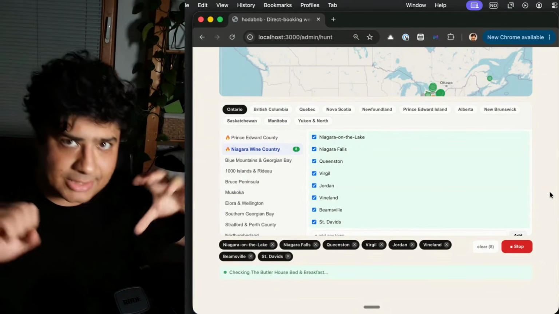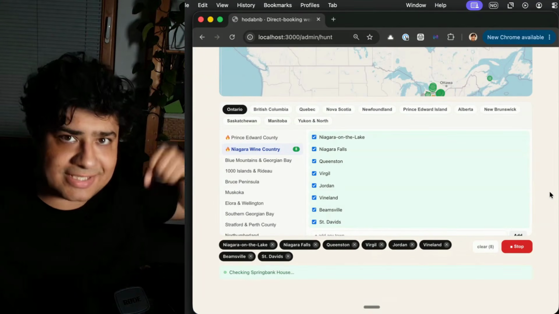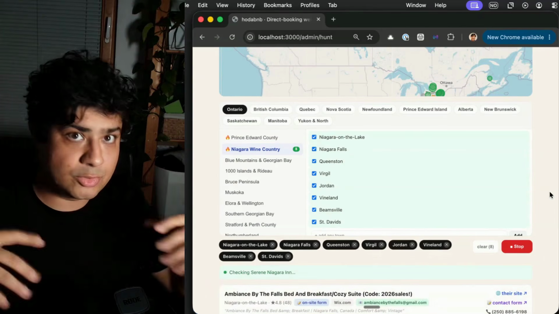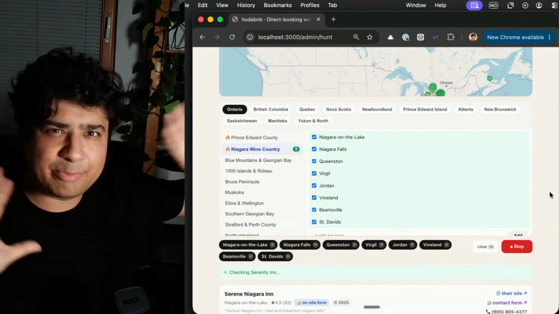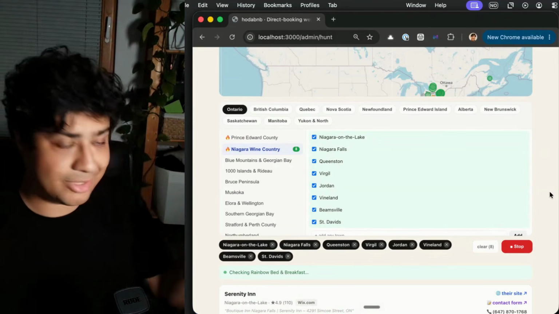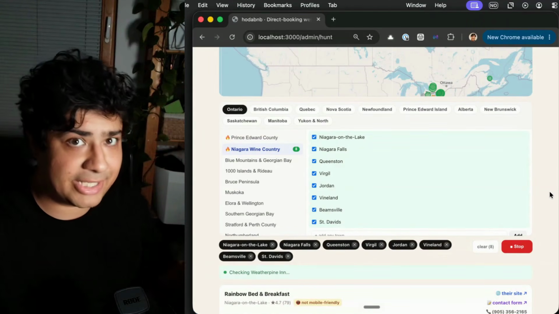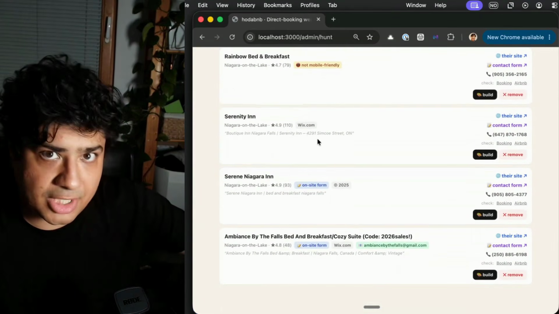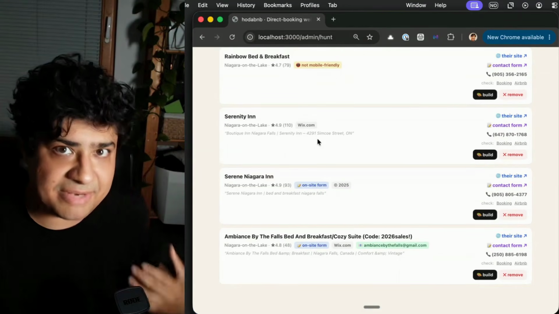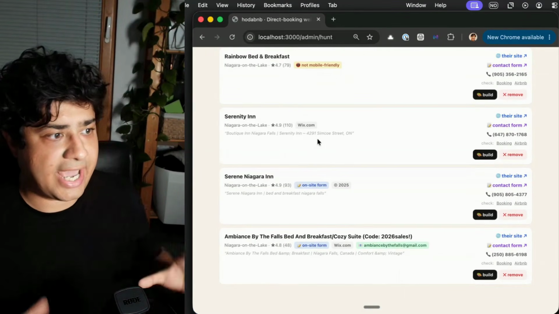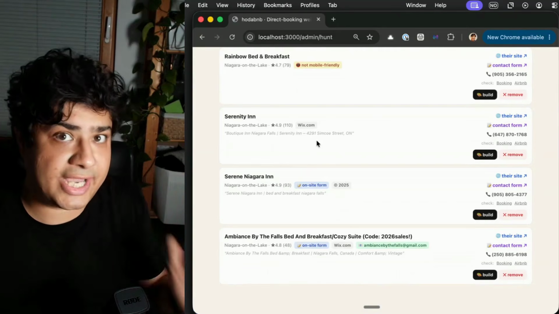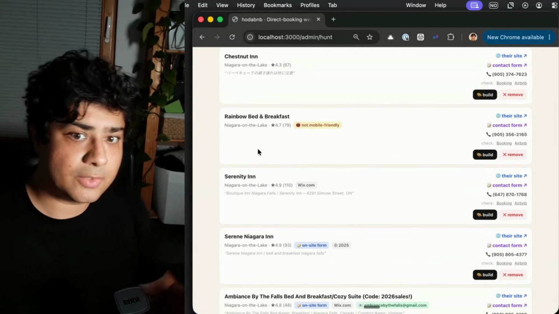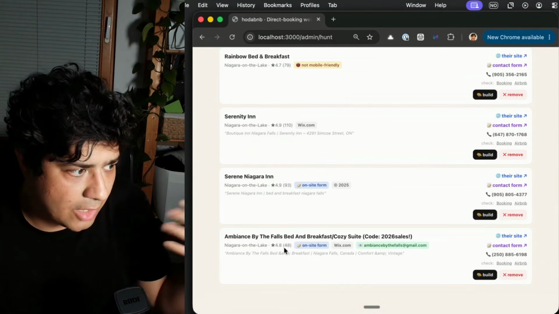Now, what it's doing is going out, using this thing I've built where it can identify all the businesses within a certain area through the Google Places API. These are things that I've been building over time, all coming together to build this tool. It's not something that you can just spin up like this, right? This takes time. But now I'm getting all of these as they're coming in, right? And my job then becomes to sit here and go into each one of them and quality check. Is this truly a lead that I want to work with? Yes or no? Yes or no? So these are actual places. They've got reviews and everything like that.